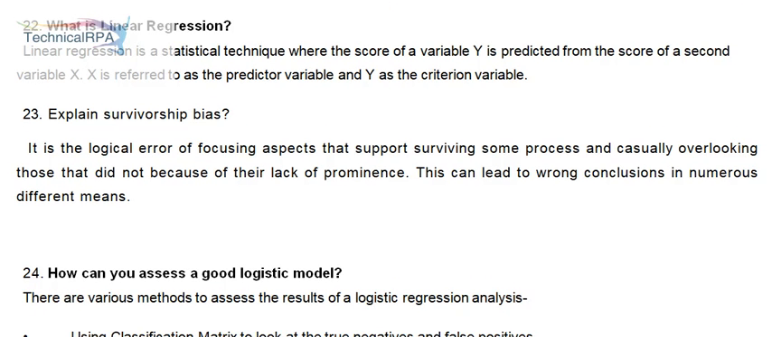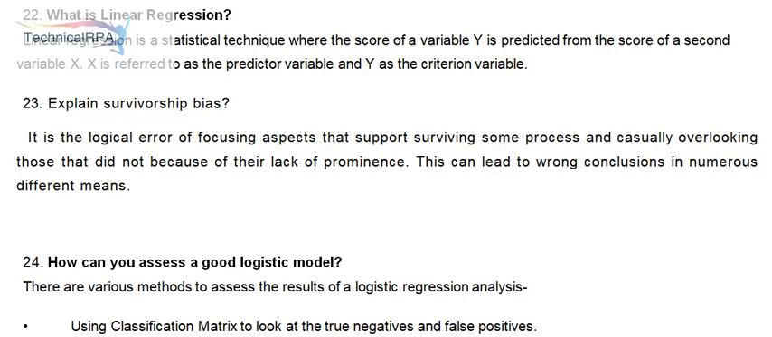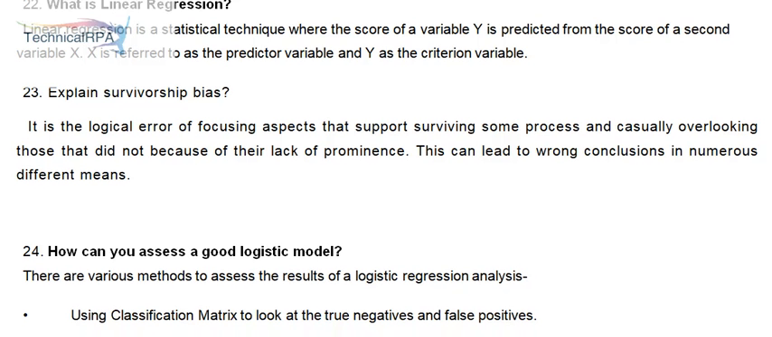22. What is linear regression? Linear regression is a statistical technique where the score of a variable y is predicted from the score of a second variable x. X is referred to as the predictor variable and y as the criterion variable.